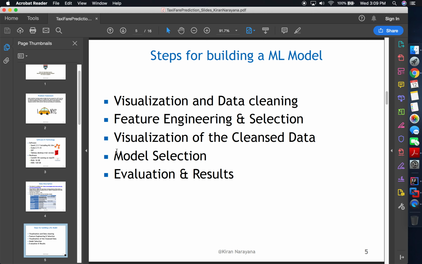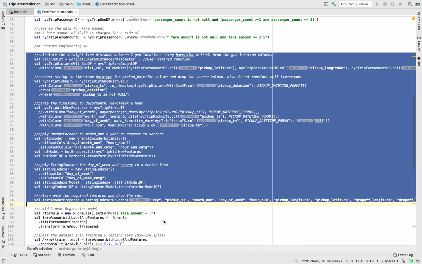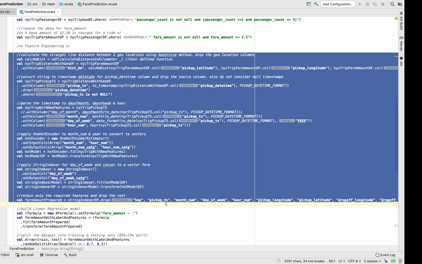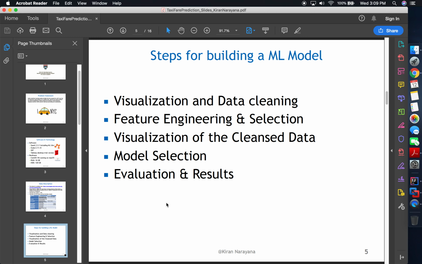Fourth step is the model selection, and finally you would evaluate the models and compare the results. Also in parallel I would be demoing. So I have my code here, and the Spark shell is already running here, so as and when I finish a step here I would demo the same.